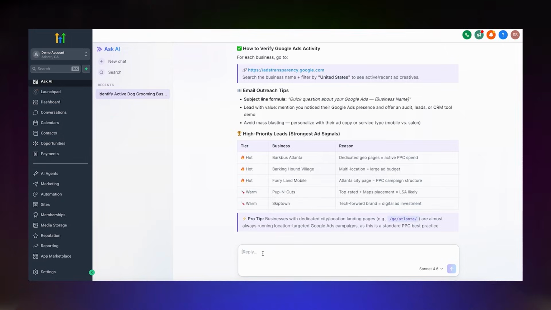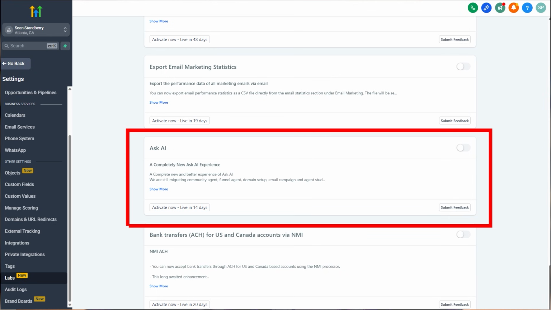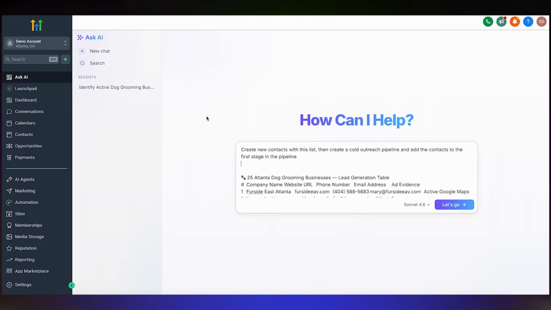Now, real quick, I want to be transparent about something. When I first tried to do this next step in the same chat window, I got a small error. So I just started a new chat and it worked perfectly from there. That's just the reality of testing new features, and it's labs beta right now. But once I started that new chat, it was completely smooth.